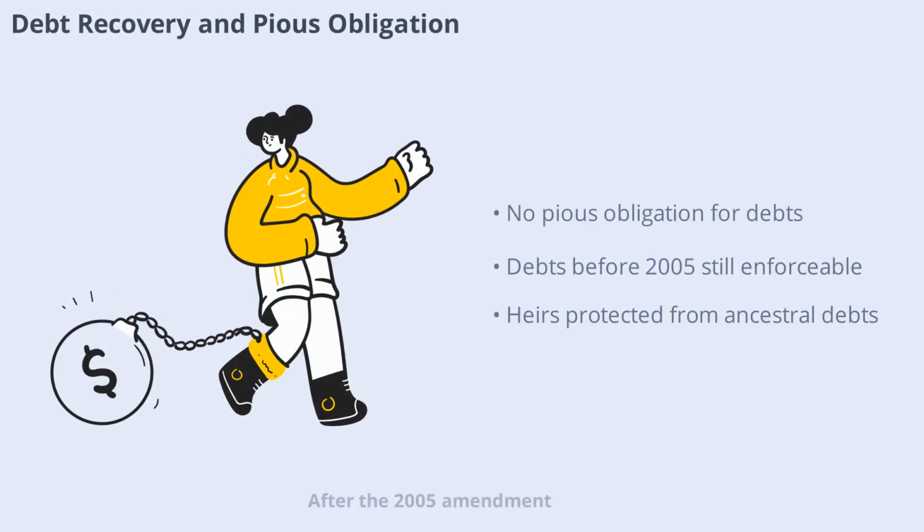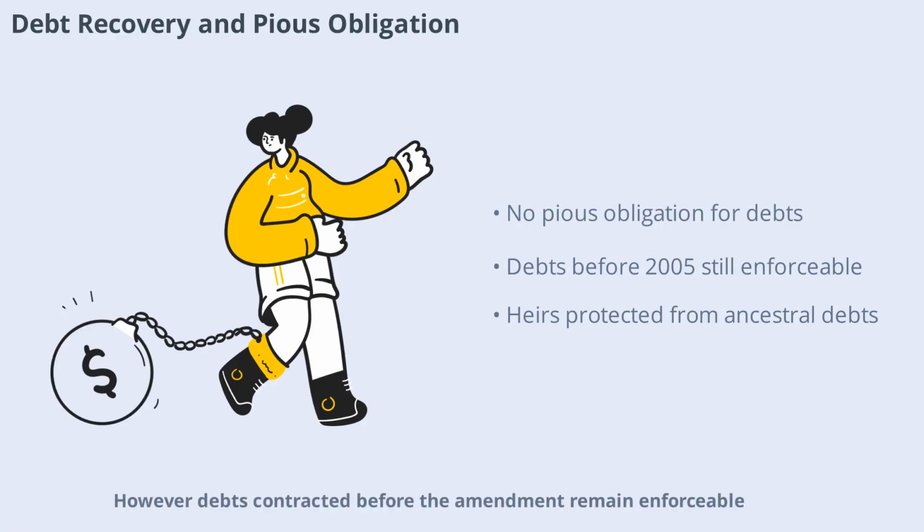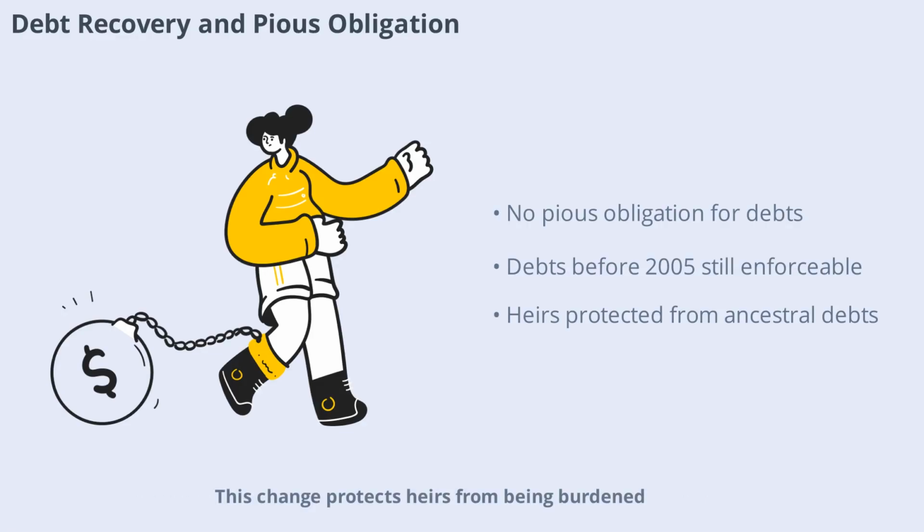After the 2005 amendment, courts no longer recognize the right to proceed against sons, grandsons, or great-grandsons for debts owed by their father, grandfather, or great-grandfather solely based on the pious obligation under Hindu law. However, debts contracted before the amendment remain enforceable. This change protects heirs from being burdened by ancestral debts and clarifies their financial responsibilities.